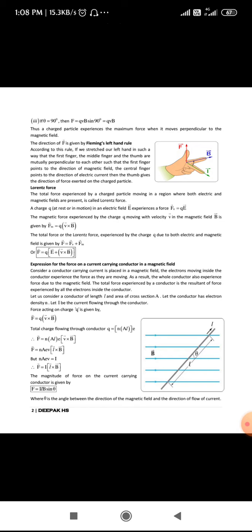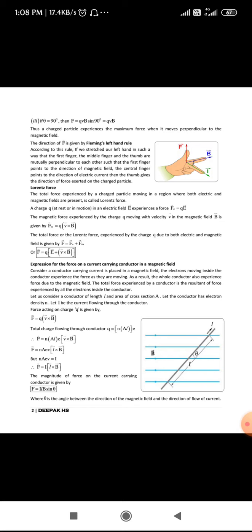Next is the magnetic field. When the charge is moving in the presence of a magnetic field, the force experienced by the charge is given by F subscript M is equal to Q into vector V cross vector B.